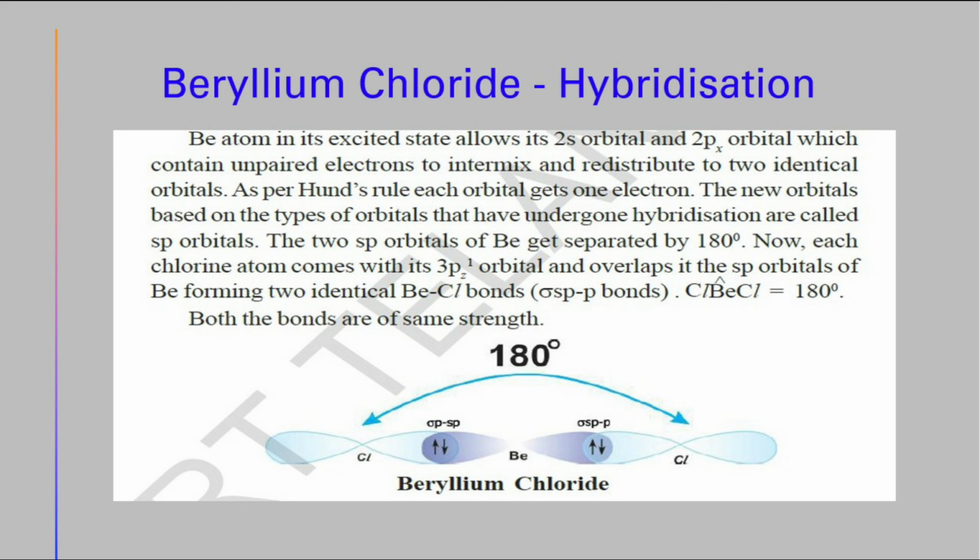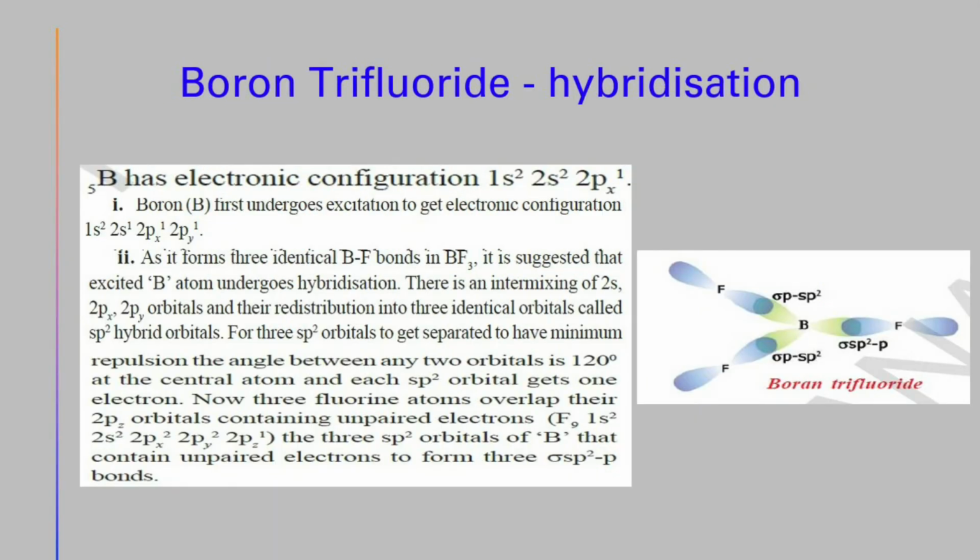Now each chlorine atom comes with its 3pz1 orbital and overlaps with the sp orbital of beryllium, forming two identical beryllium chlorine bonds. The beryllium chlorine bond angle is 180 degrees. Both the bonds are of the same strength.